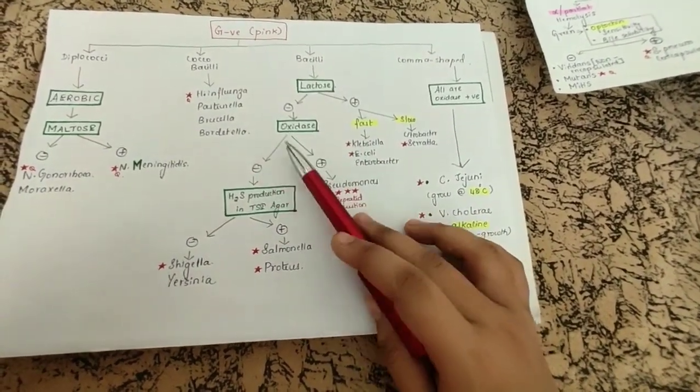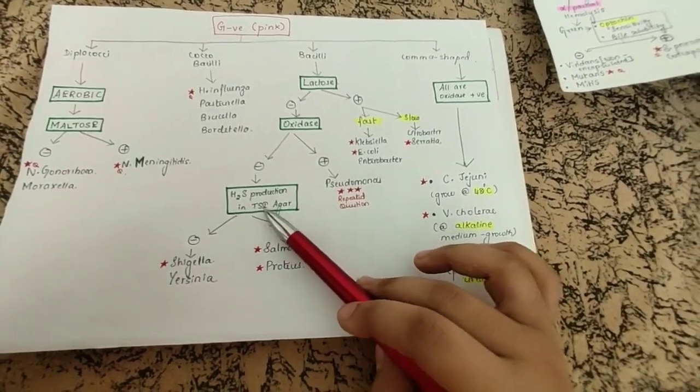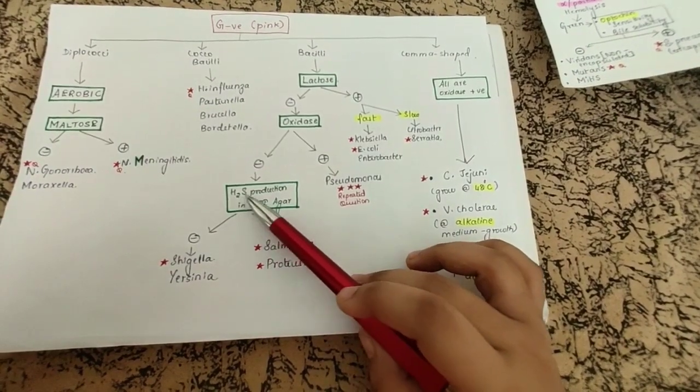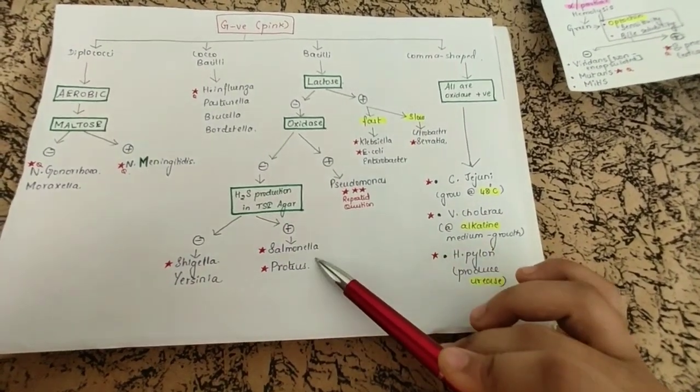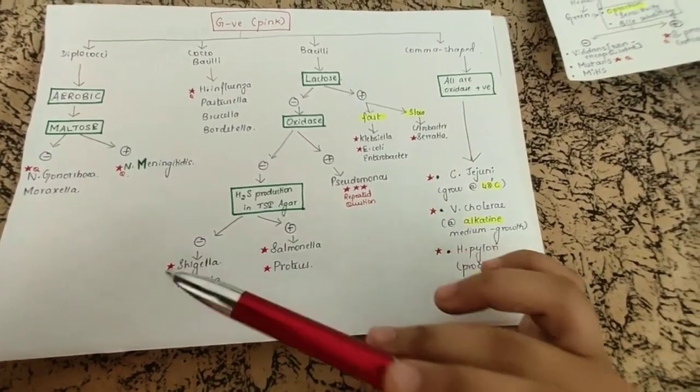Among the oxidase negative ones, to differentiate them we use H2S production in TSI agar. If H2S production is positive, then we have Salmonella and Proteus, and if it is negative, we have Shigella and Yersinia.